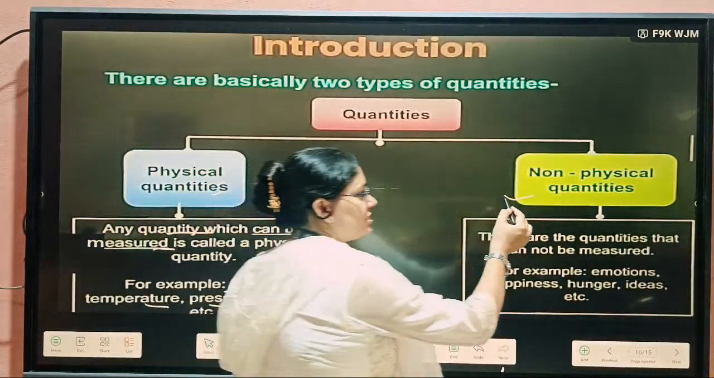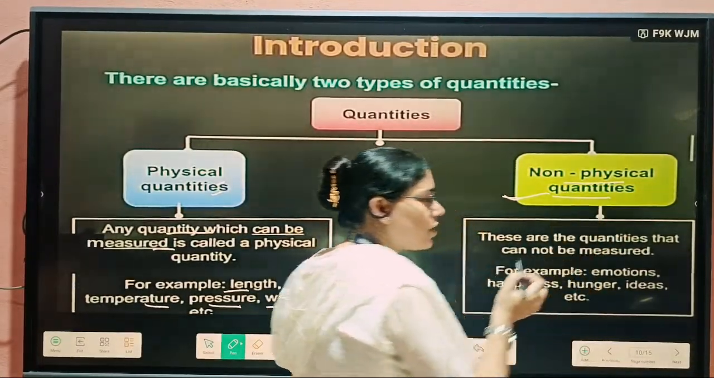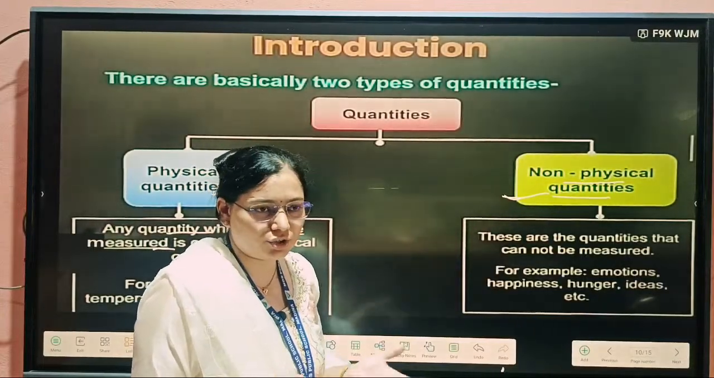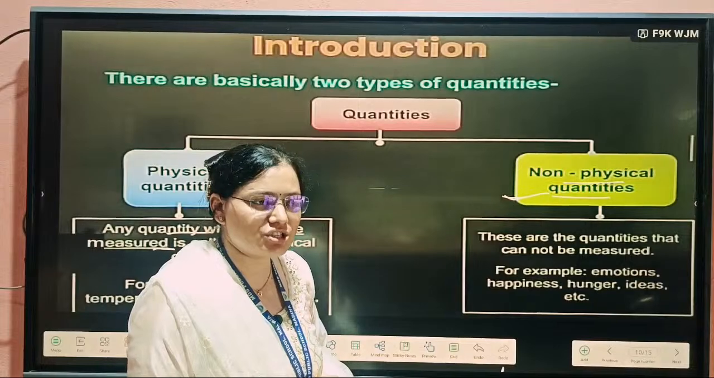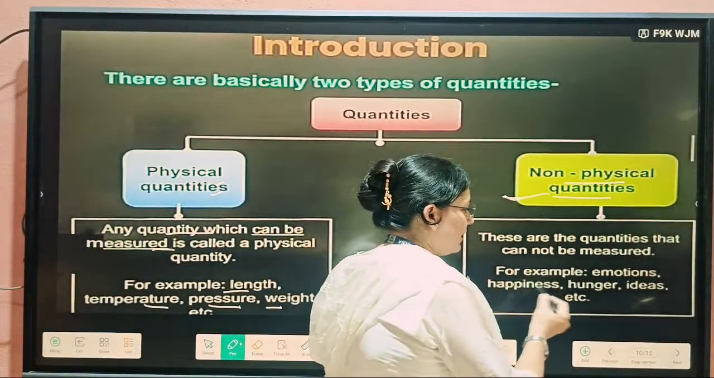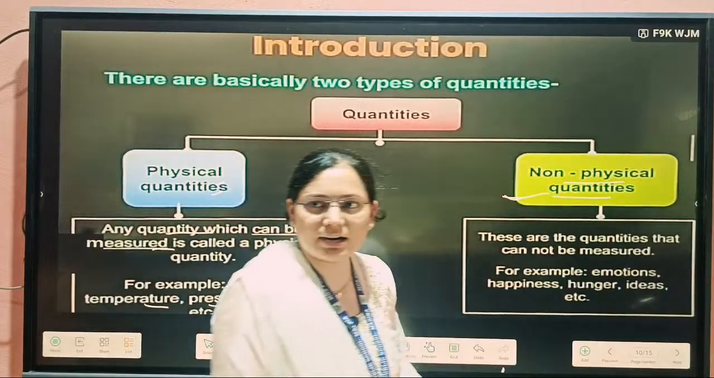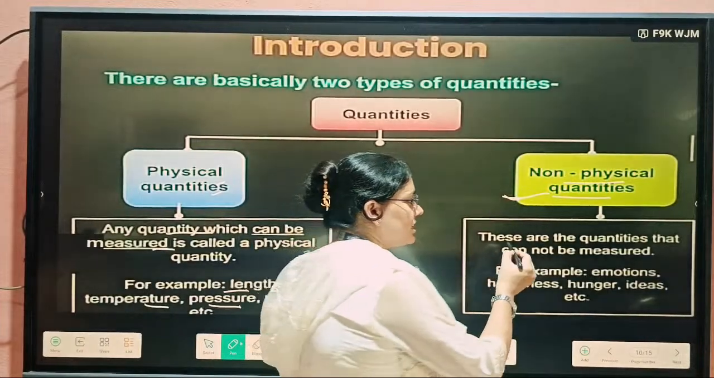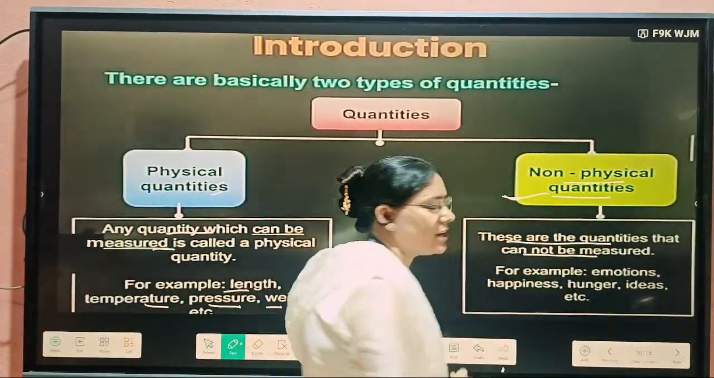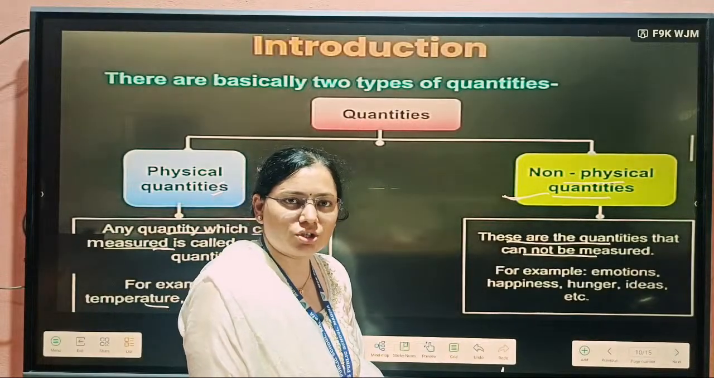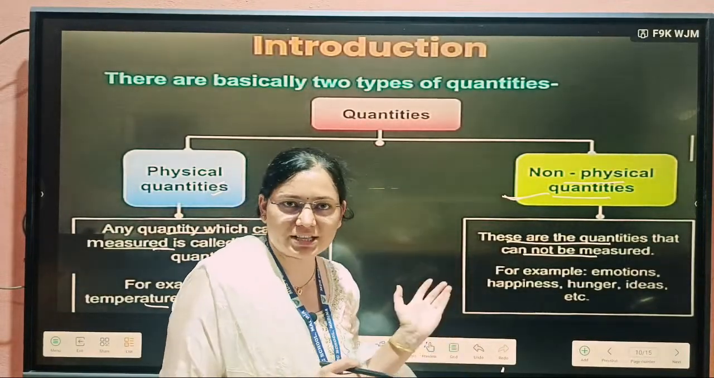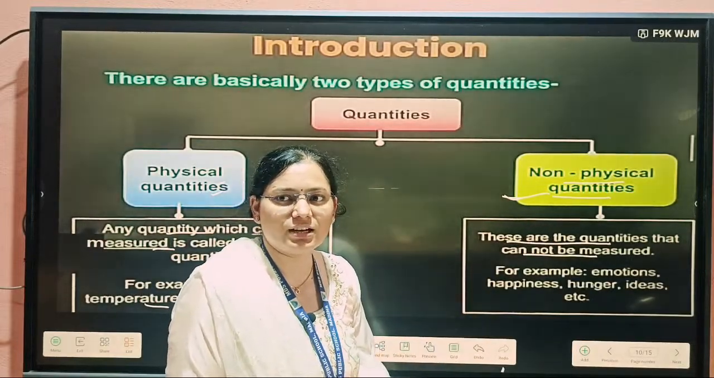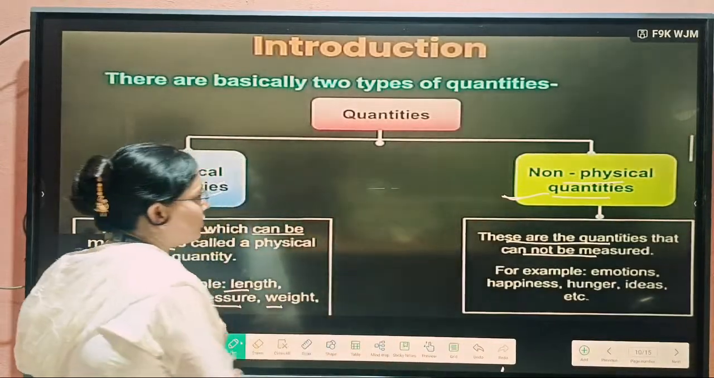Next, non-physical quantity. Non-physical quantities are those quantities which can't be measured. For example, if you are laughing, we can't measure this. In which unit could we measure it? Similarly happiness, emotion, anger, we can't measure these quantities. So quantities which can't be measured are known as non-physical quantities. Those we can measure are physical quantities, and those we can't measure are non-physical quantities. So here are two types of quantity.